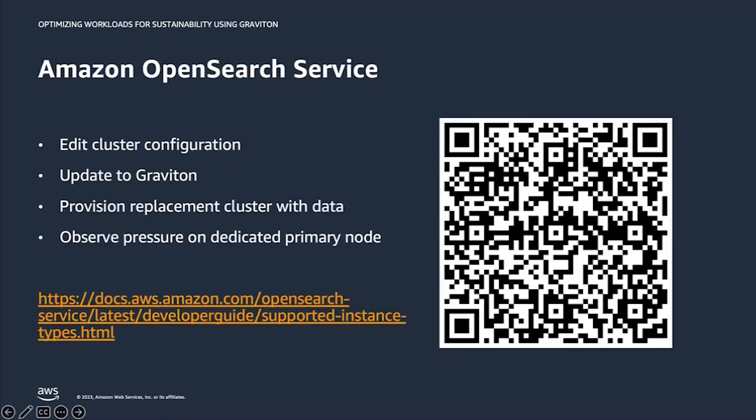So Amazon OpenSearch Service. What you'll want to do is check again if needed, upgrade the Amazon OpenSearch Service cluster. You'll want to determine if the current cluster version meets the minimum required version, which is 7.9 or later, for moving to Graviton. Then you'll upgrade the Amazon OpenSearch Service domain to the required minimum version. Next, modify the instance type of your cluster nodes. And finally, confirm that your applications work correctly with the upgraded cluster.